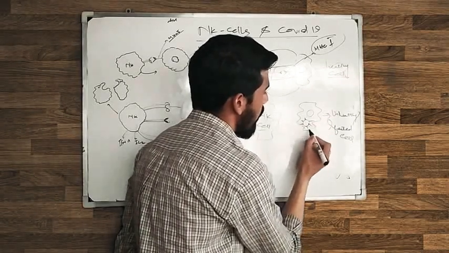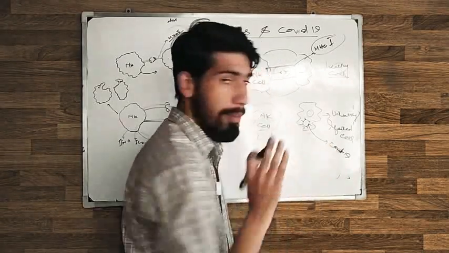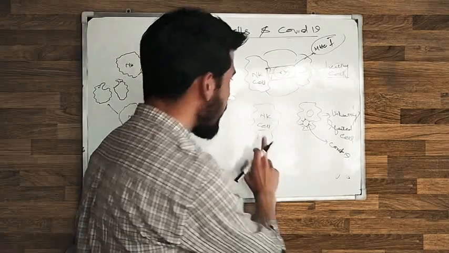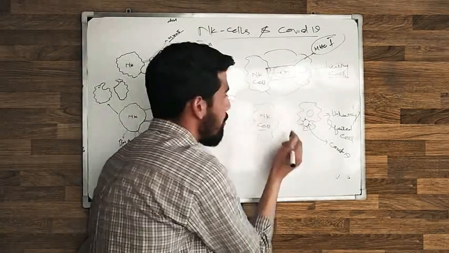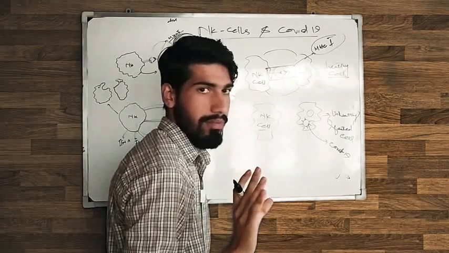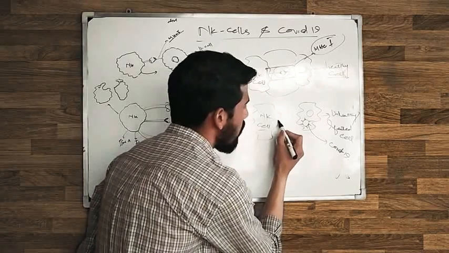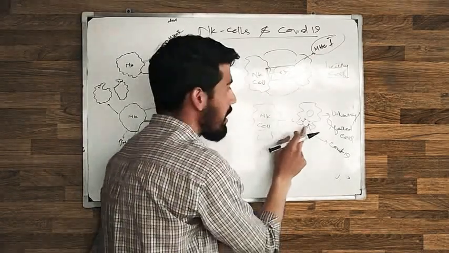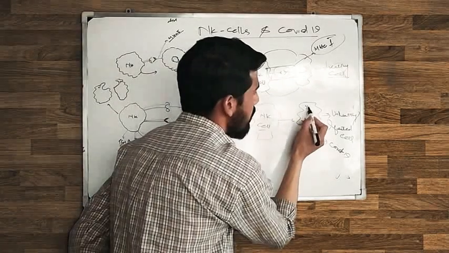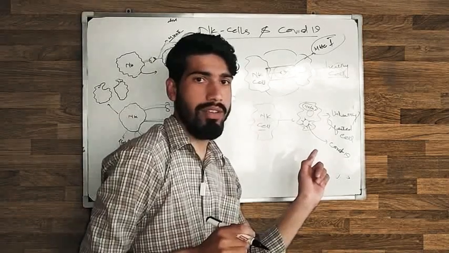Inside the cell there are viruses. Let's say this is COVID-19. What happens in this case? The NK cell comes. Same thing happens here. But in this case, the cell is infected by virus or by pathogen. So the NK cell goes and looks for the MHC1 here, but the MHC1 is damaged, because the cell is damaged here.